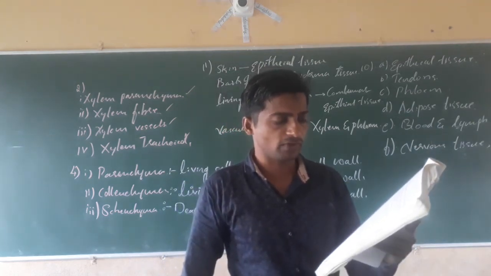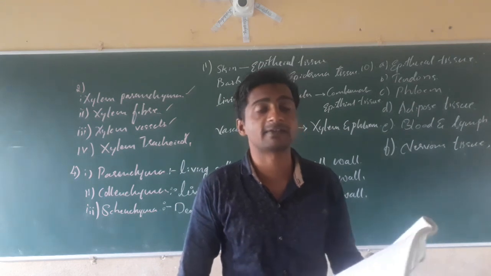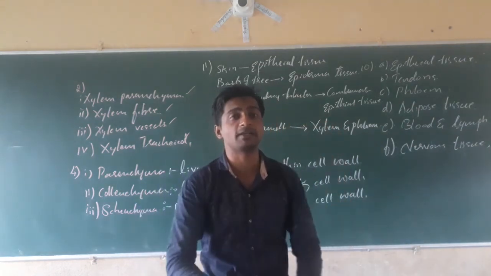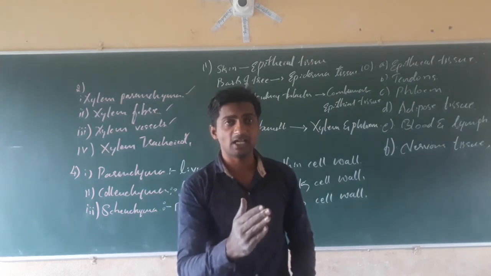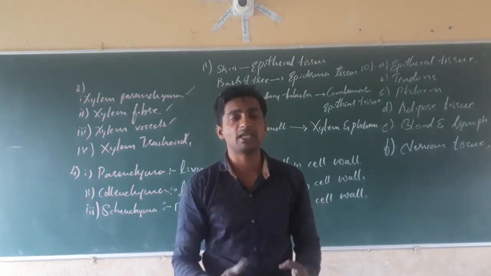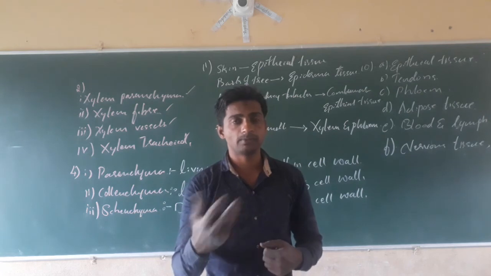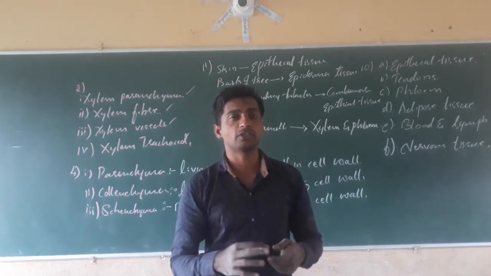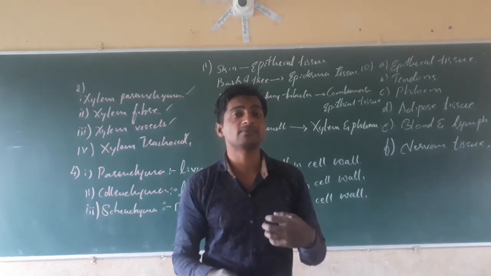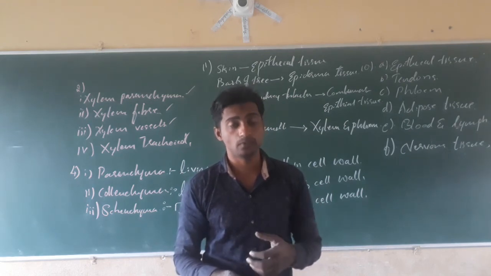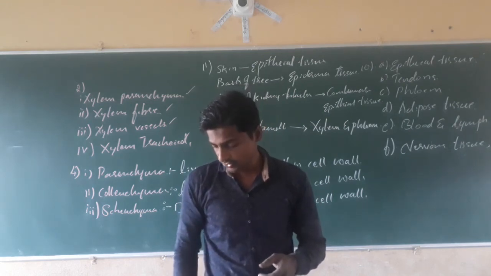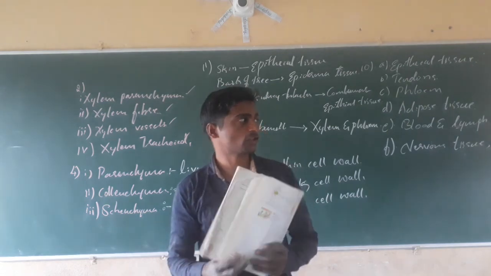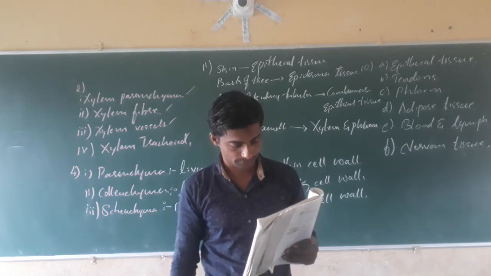What is the role of epidermal tissue in the plants? Epidermal tissue is the outermost cover of the plant, which protects the internal parts of the plant from the surroundings. It protects from injuries, and also from microorganisms and fungi. That is the function of epidermal tissue. It also gives structure to the plants.